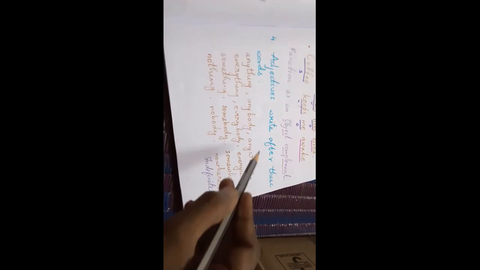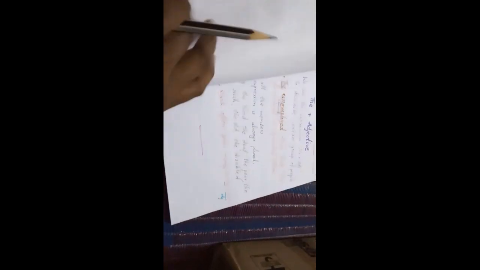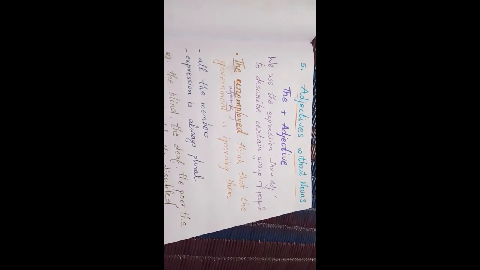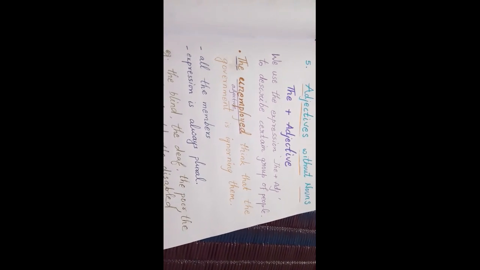Not before these words, after these words. The last one, when to use your adjective, is the plus adjective, where your noun is not present. That means adjectives without nouns.